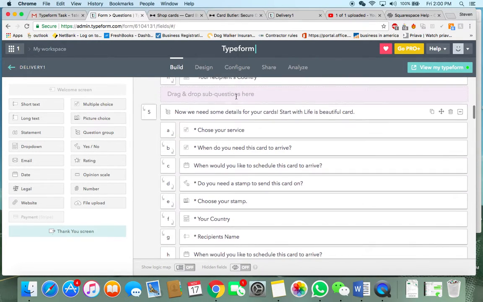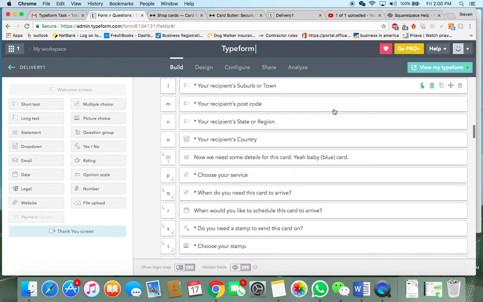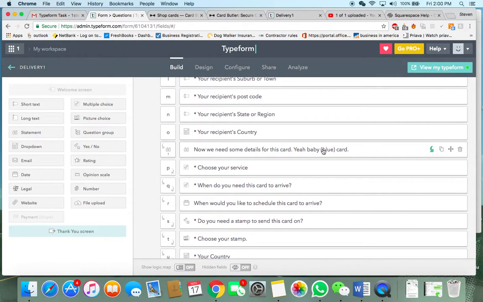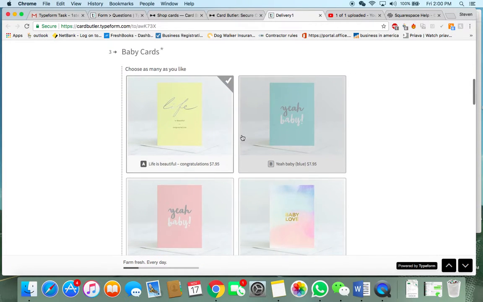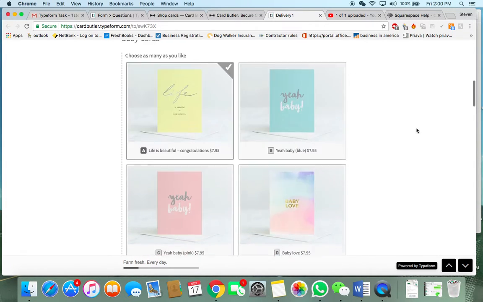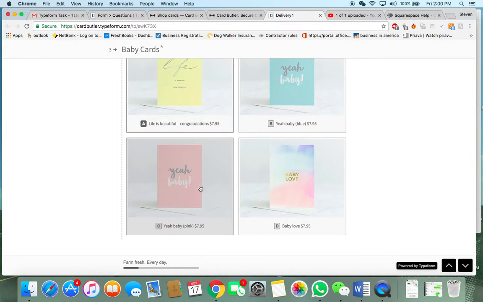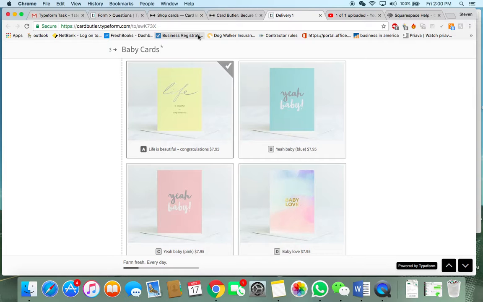Now question 5 is if I want to buy the Life is Beautiful card and the Yeah Baby Blue card. I would need that option because I could buy A and B, A and D, A and C, B and C, C and D. So I would need that option about 6 times. That's 6 additional questions where you have to manually put in the jump logic, which is a lot of work. And then what if I want to buy A, B, and C together, or B, C, D, or A, B, C, D, all of them? Those are all different options too, and those all need to be built in Typeform.